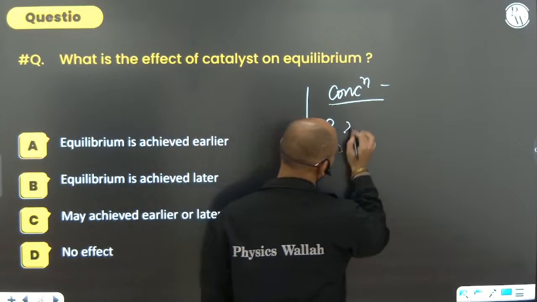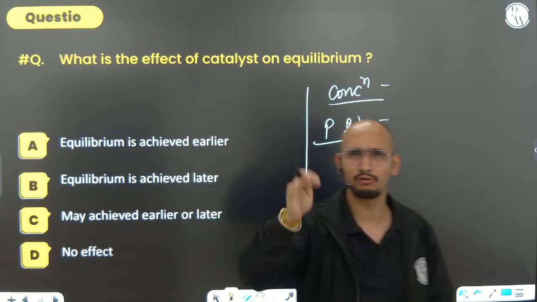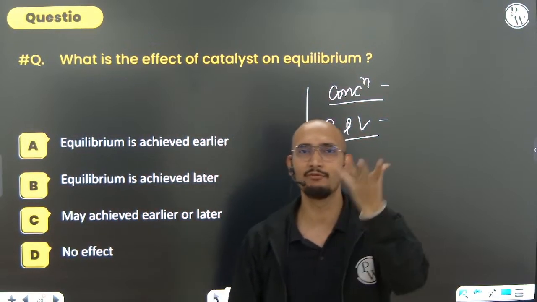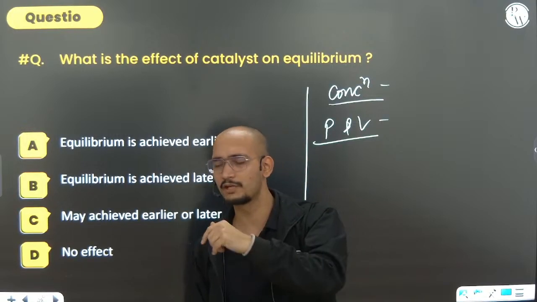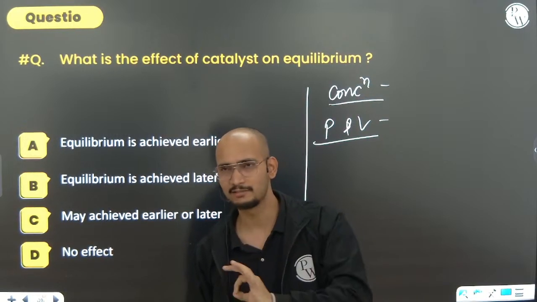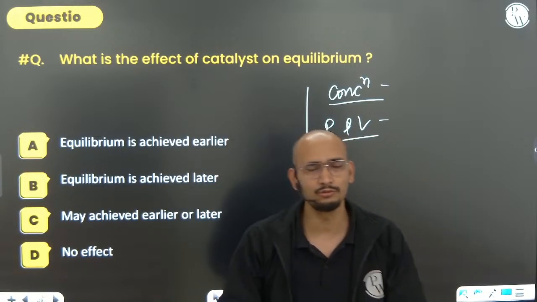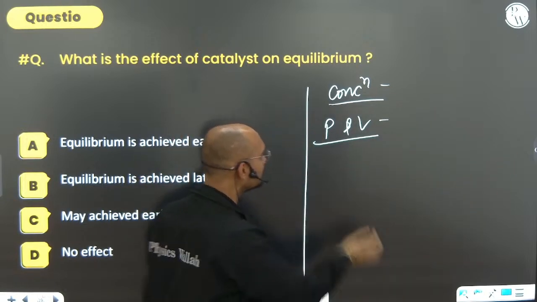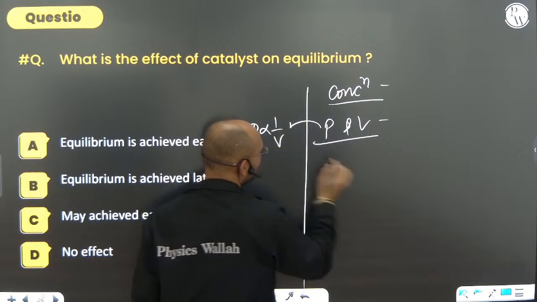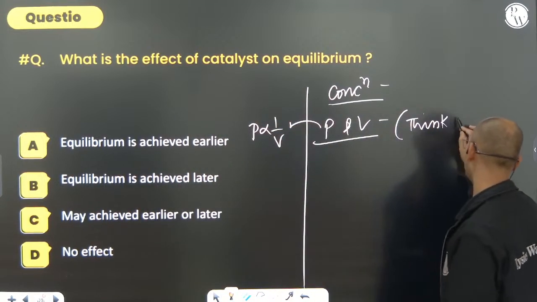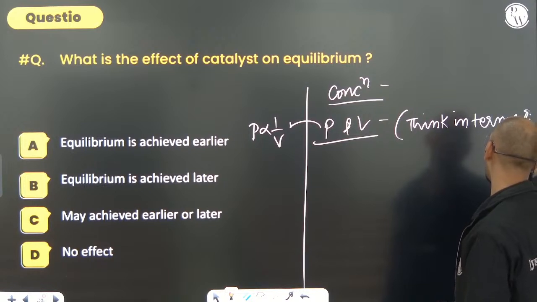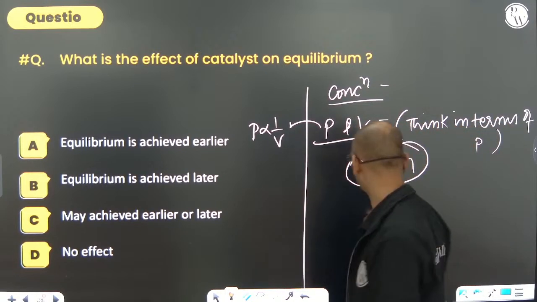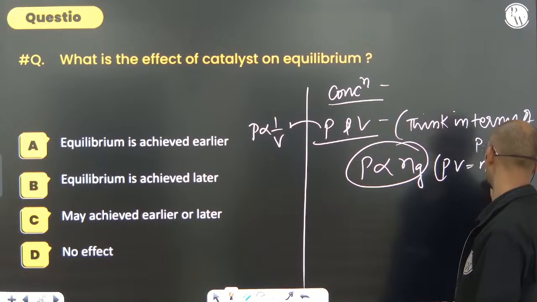Let's talk about pressure and volume. Even if it is given in volume terms, always remember you have to use pressure only. Let's say it is telling that volume is increased. Do not think in volume terms, think in terms of pressure. If volume is increased, think that pressure is decreased. Let's say volume is decreased, then think that pressure has increased, because you know that P and V have an inverse relation. Think in terms of pressure, and always remember pressure is directly proportional to the number of moles of gases, because PV equals nRT.